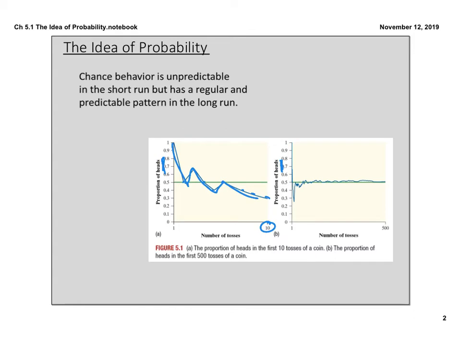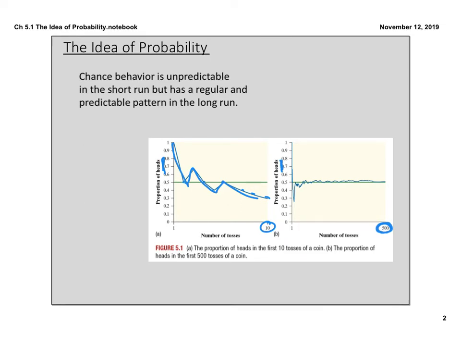Now, take a look at the second graph over here on the right-hand side. Their number of trials increased to 500, so they flipped the coin 500 times. Now, you and I know there are two sides to a coin. The true probability of flipping heads is 50%. We know that there are two options, so getting heads is 1 out of 2, which is 50%.